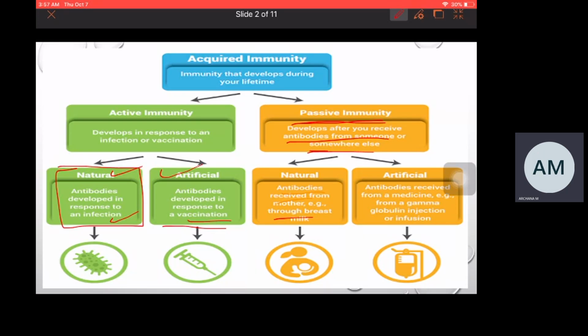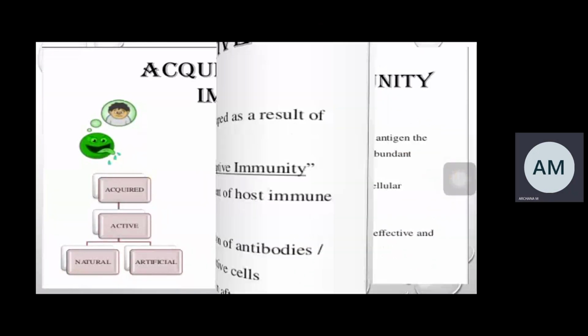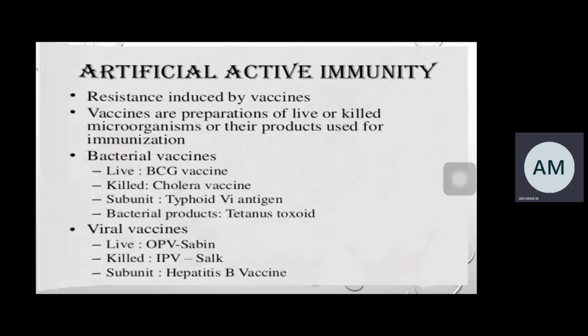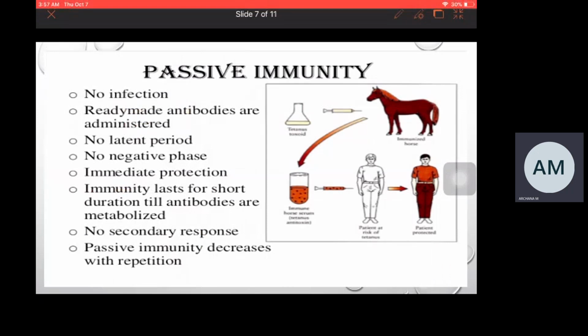Then coming to artificial passive immunity. So what is artificial passive immunity? It is a type of immunity where a person receives immune cells or antibodies from somewhere else, meaning through medicine or through a donor.